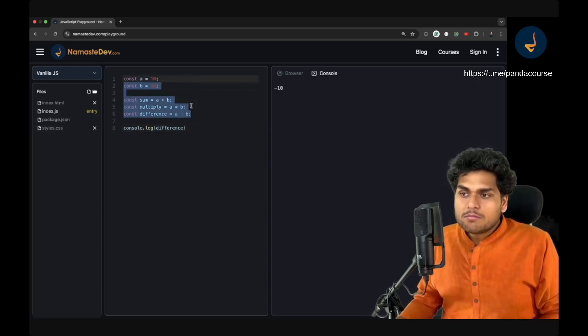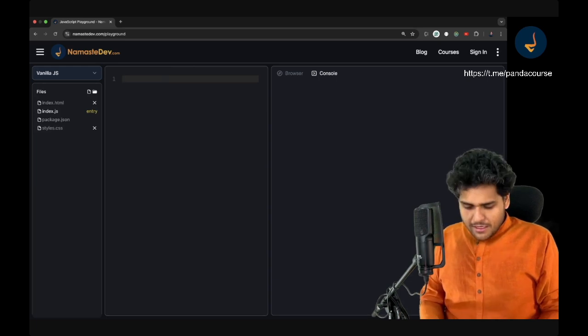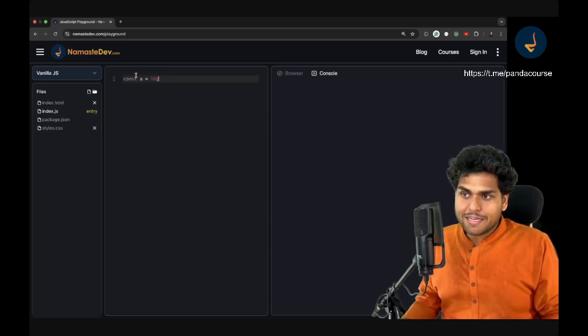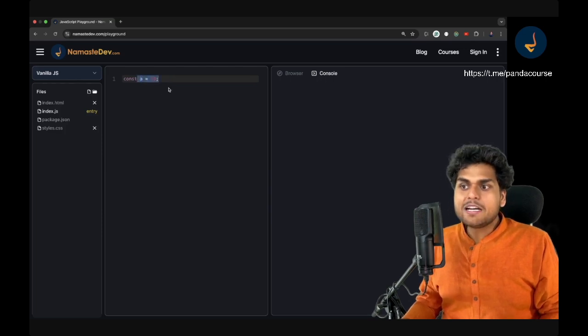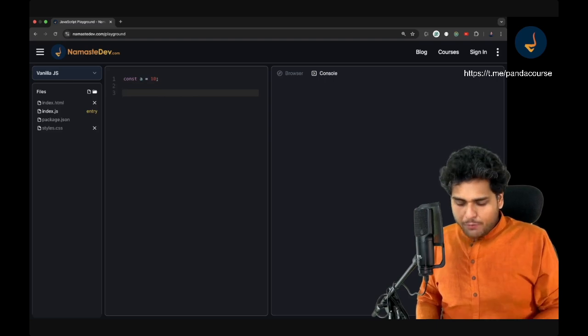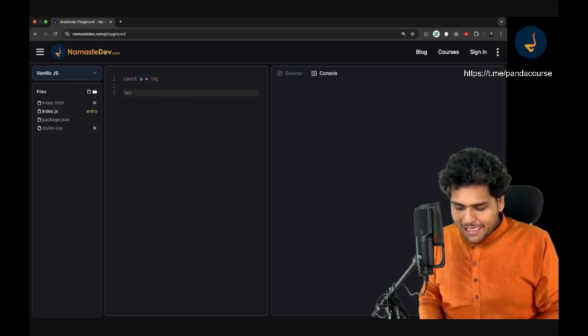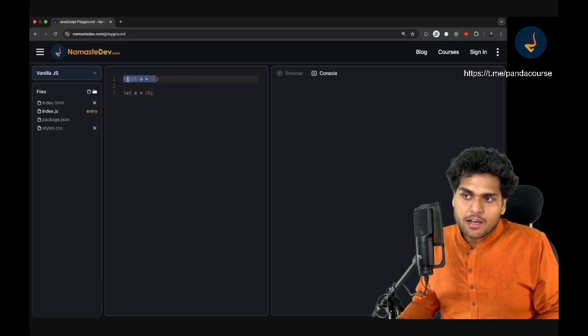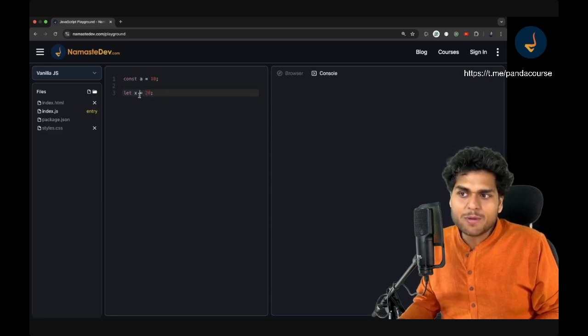Now, let us just remove everything, right? Just like we did, const a is equal to 10, and this 10 value was getting inside this constant a. Similarly, there is one more way you can declare a variable, which is let, and you can say let x is equal to 20. This means I have created a variable x and assigned the value 20 to x, right? That means the value of x is 20 now.